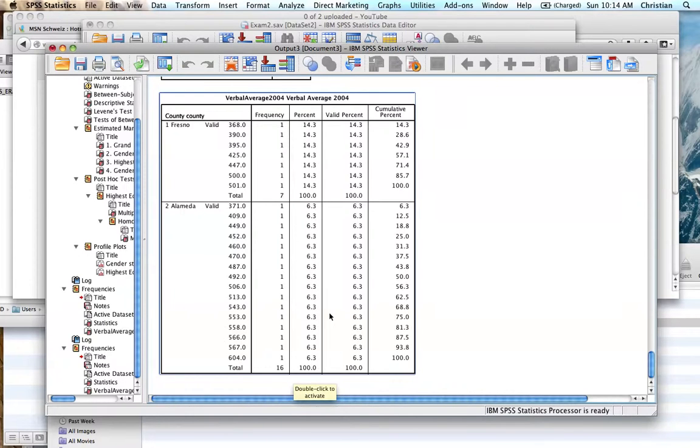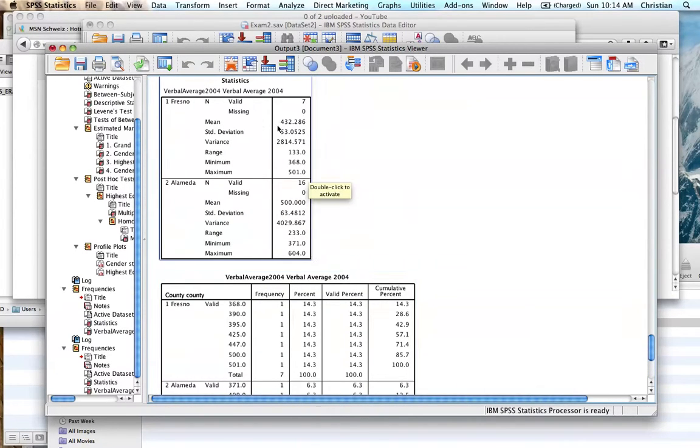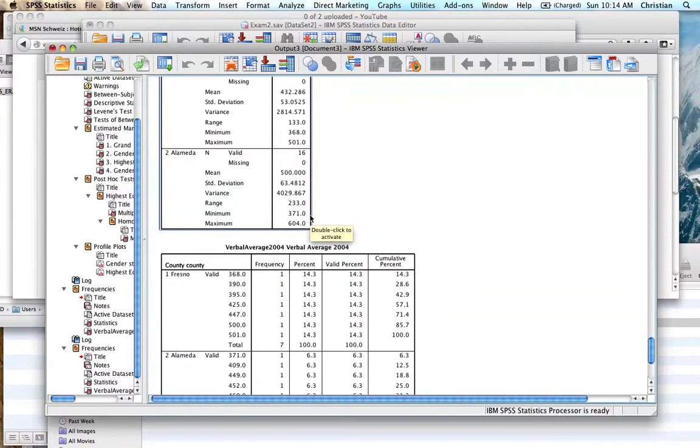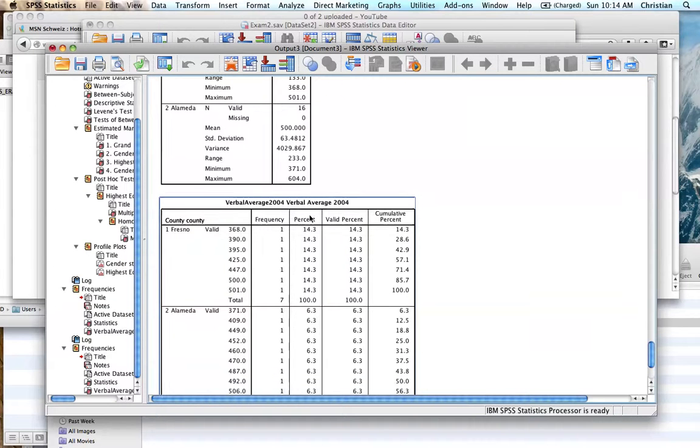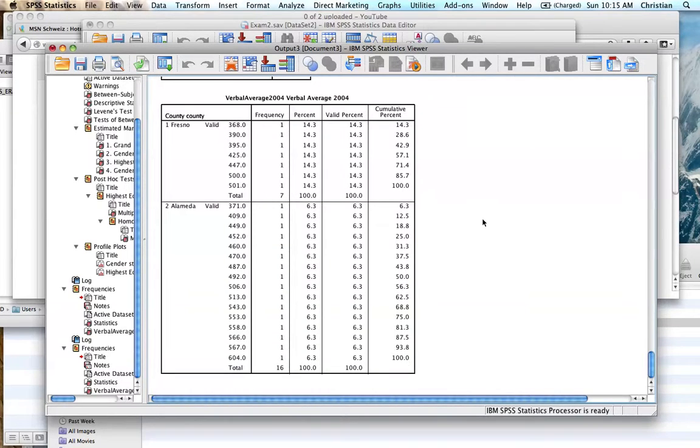So naturally the mean averages, when we look at 433 and 500, are going to be higher for Alameda, but it's not necessarily that the quality of the work that we do with our lower performing students is inferior. Right, we might be low from the beginning. We have a harder environment. The whole social structure is different in Fresno and Alameda, and therefore that should be taken into consideration.